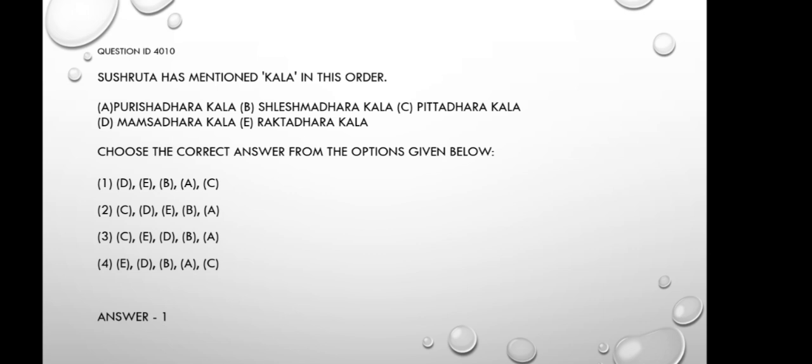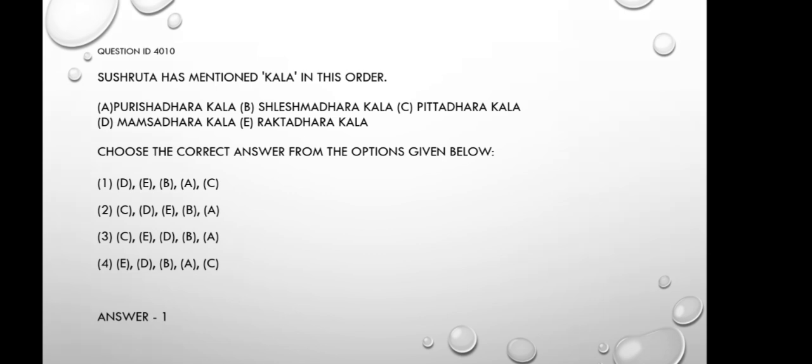The first Kala is Mamsadhara Kala, below that Raktadhara Kala, and then Medodhara, then Shleshmadhara, then Purishadhara, Pittadhara and Shukradhara. Here, the right option is option 1, D, E, B, A, C. Since we know the first kala is Mamsadhara kala, we can definitely conclude the answer is option 1.